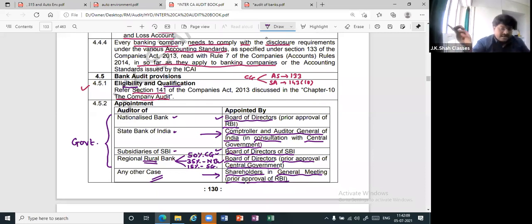So CAG, but in consultation with the CG. Subsidiaries of SBI only. In other words, you can say BOD also, no problem. RRB, BOD. But I hope, as major shareholder, central government, and therefore prior approval of central government. And lastly, any other case, shareholders, but prior approval of. Will you be able to tell now at least?